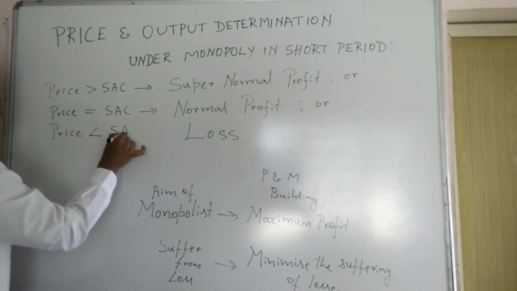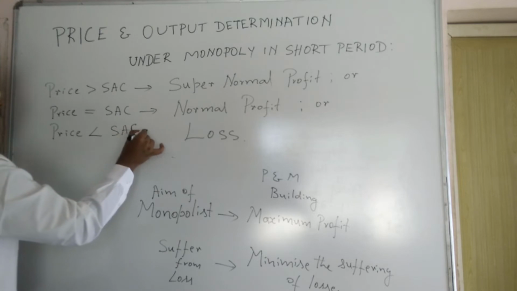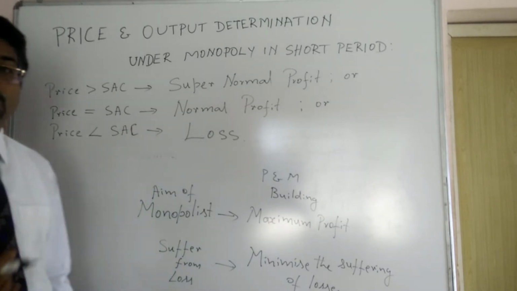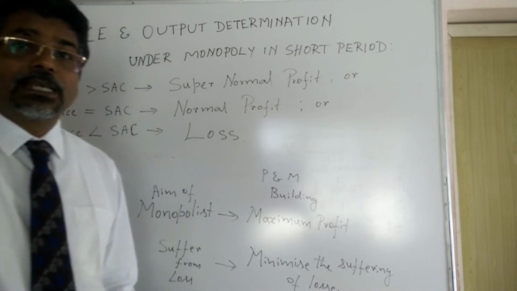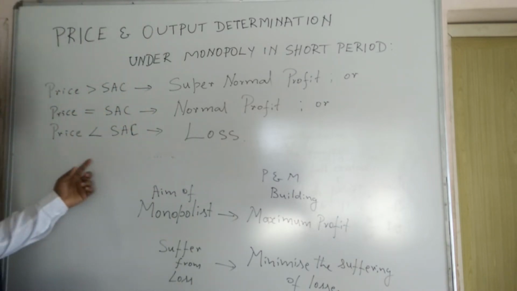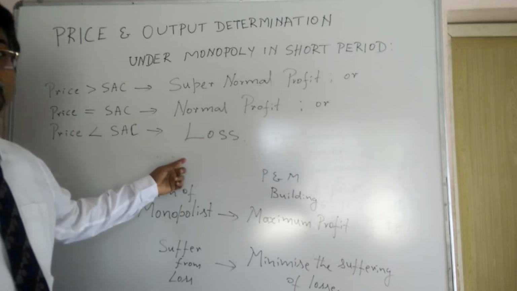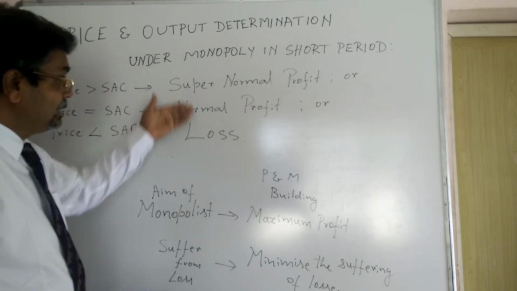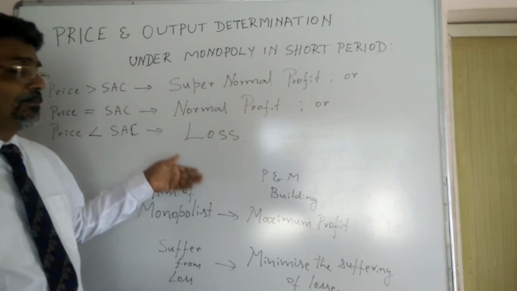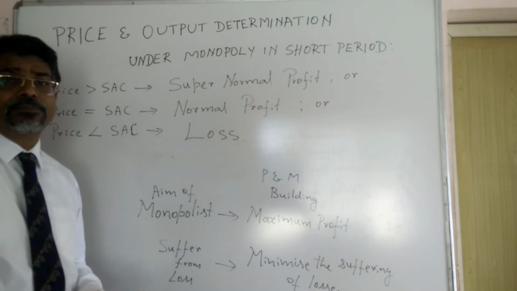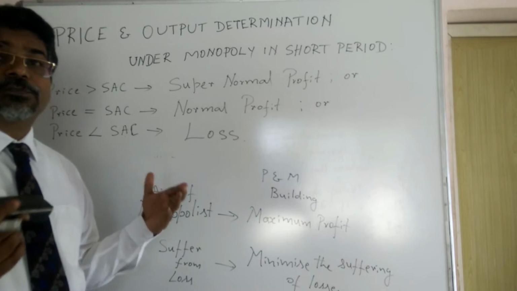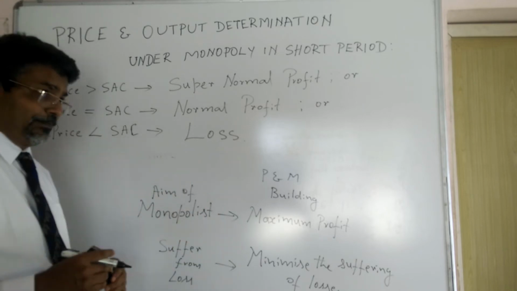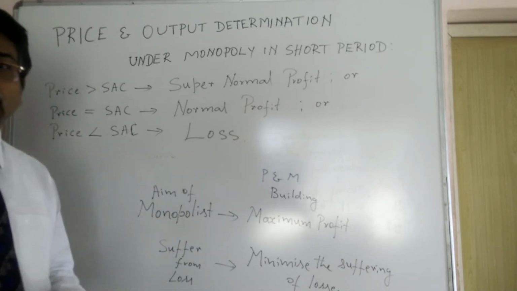If the price is less than the short run average cost, he will get loss. And this supernormal profit, normal profit or loss depends upon the nature and extent of demand for his product.